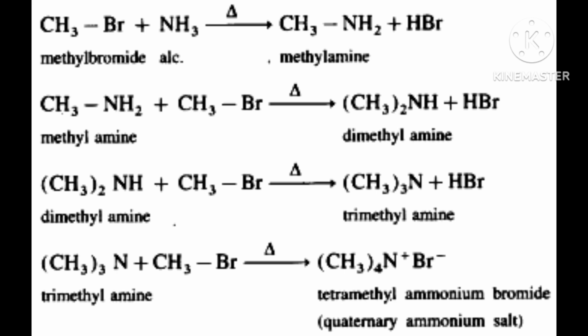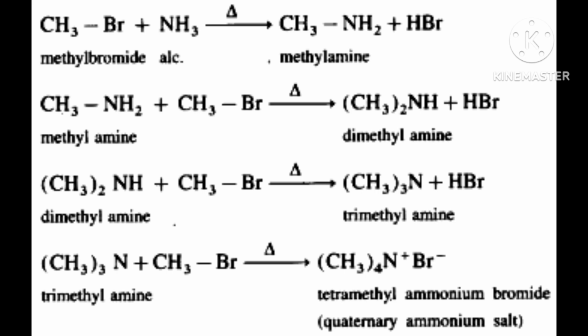Then we will get NR4, with N having 4 alkyl groups attached. But because N has donated its electron to R, N will become positive and Cl minus is there, it will form a salt. NR4, N is plus charge and then Cl minus. This is called a quaternary ammonium salt.